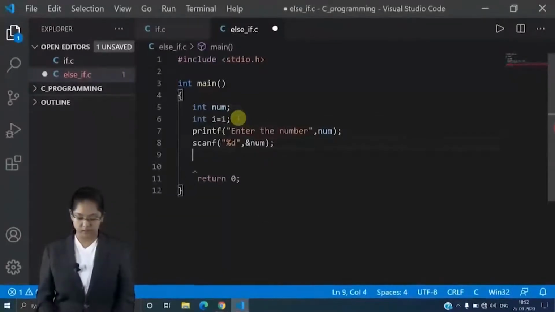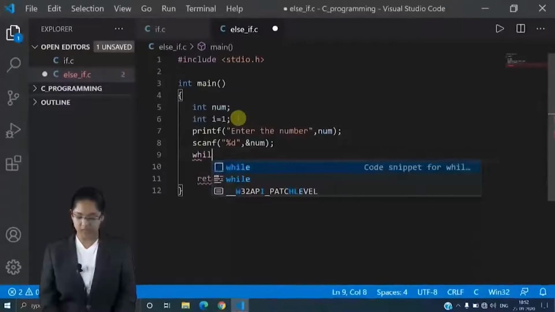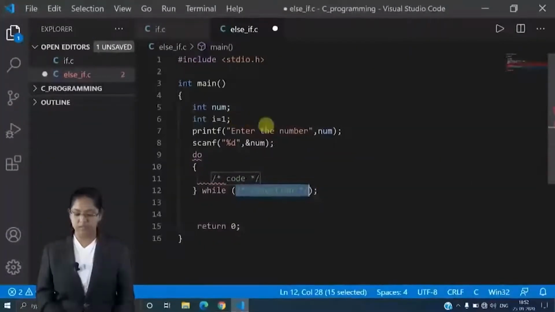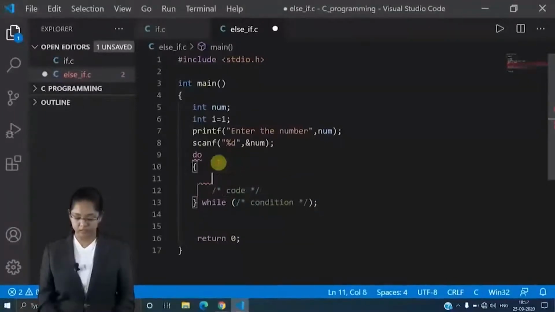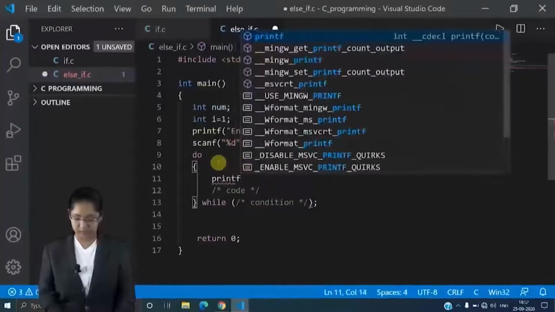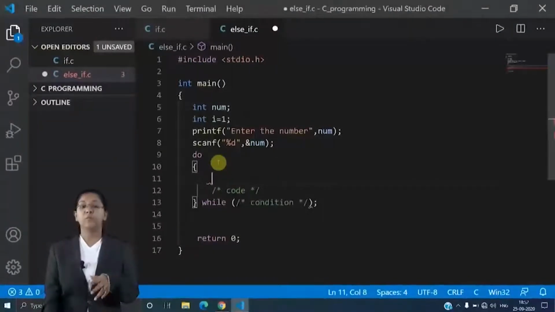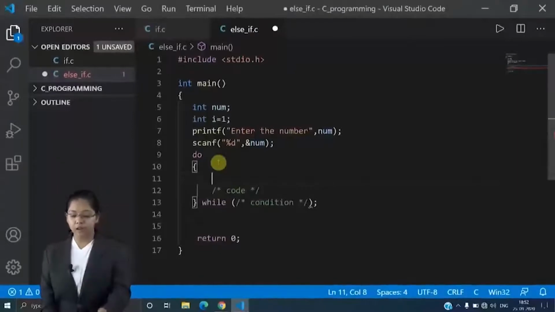Okay, then here I will write do. See here, the moment I press enter in the IDE, it gave me a code like this.